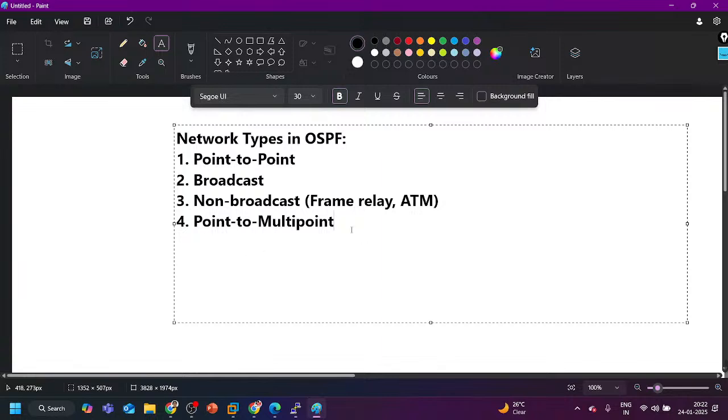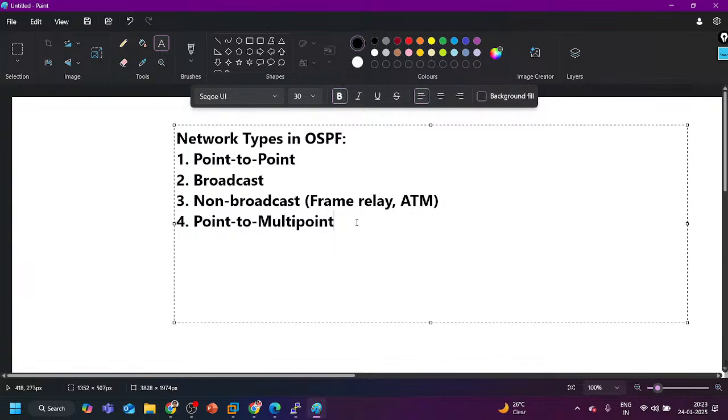A single router is connected with multiple routers. A single point is connected with multiple points is called point to multipoint, yes or no? Like a hub and spoke topology. In hub and spoke topology, we have one hub and multiple spokes, and all the spokes are connected to the hub.